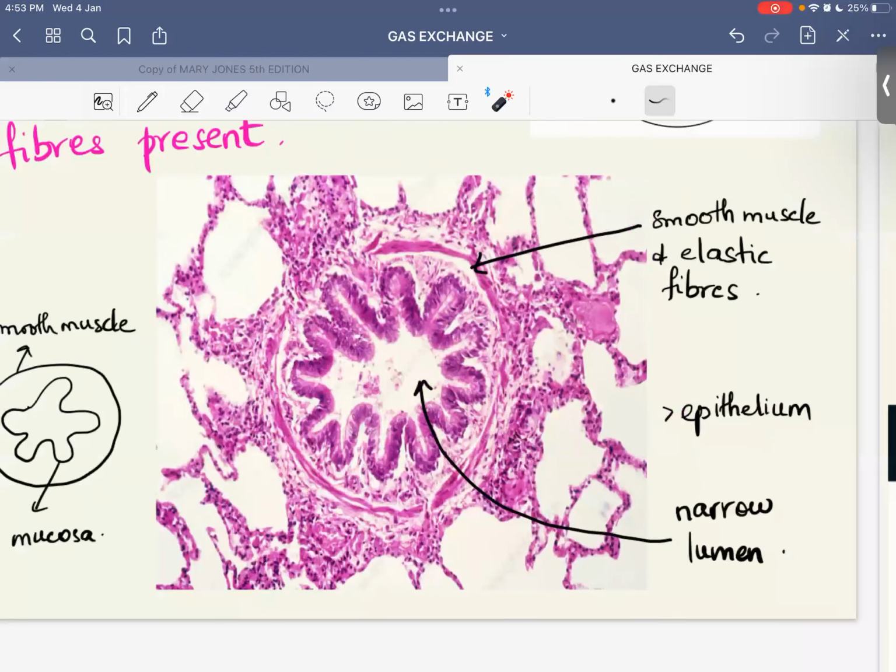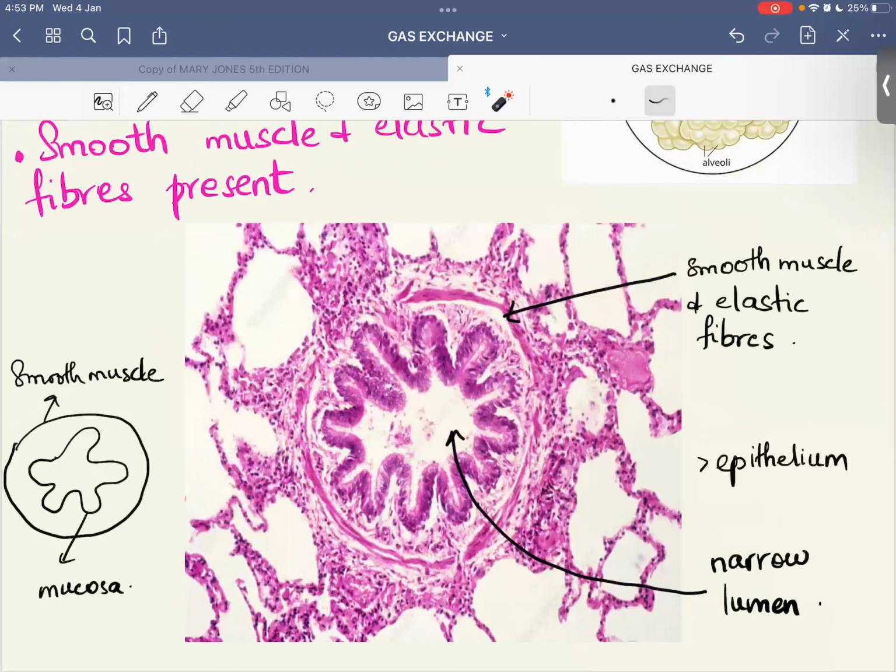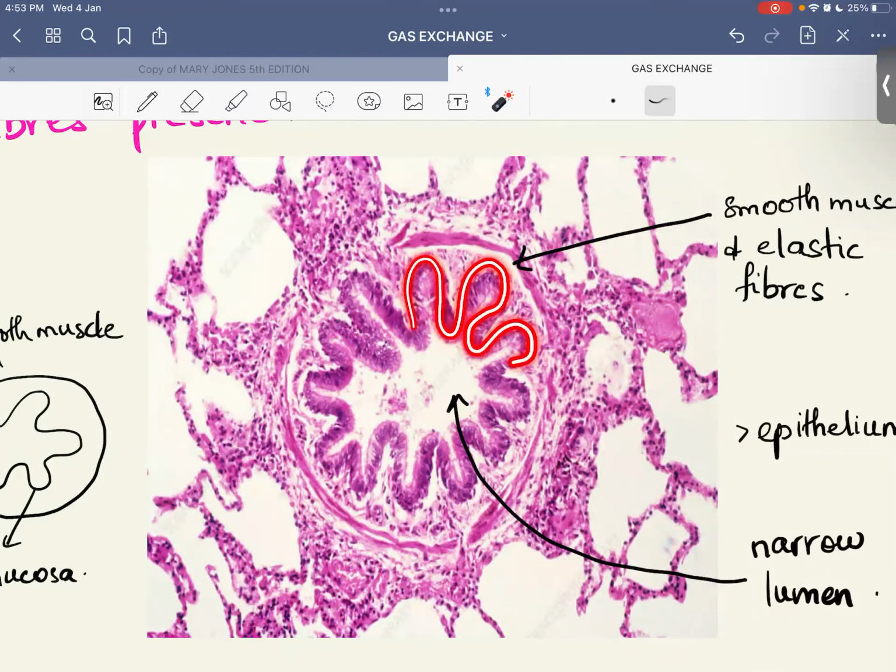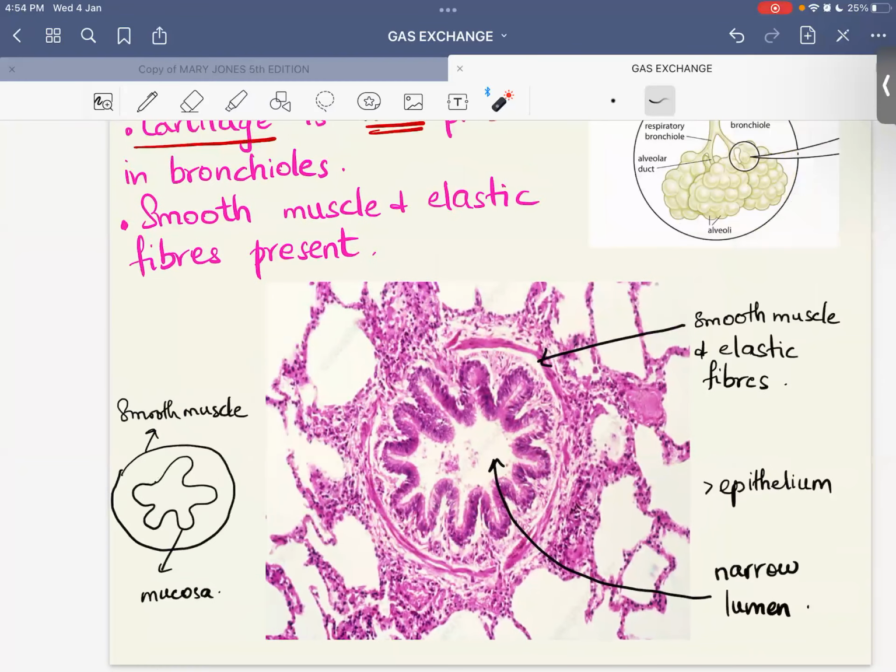This is how a bronchiole will look like. ये देखो, ये जरा बेहतर picture है. So this is the pseudostratified columnar ciliated epithelium. ठीक? Smooth muscle fibers, elastic fibers, no cartilage at all, a narrow lumen. ठीक है? So this is a bronchiole.